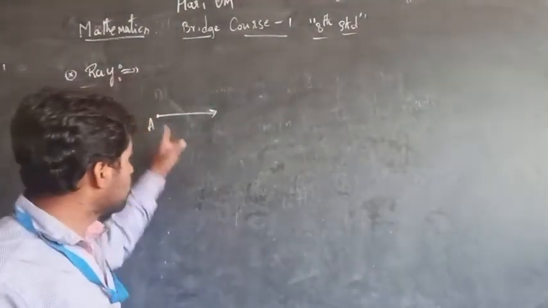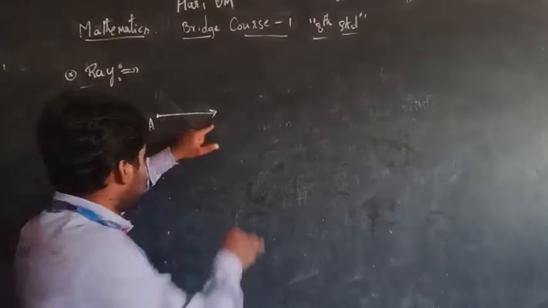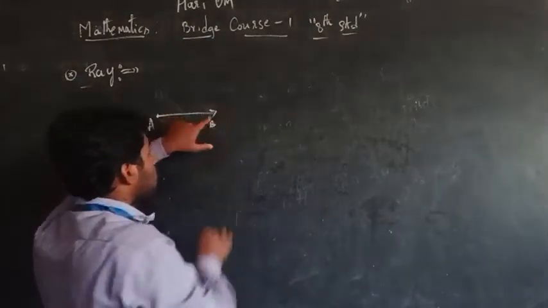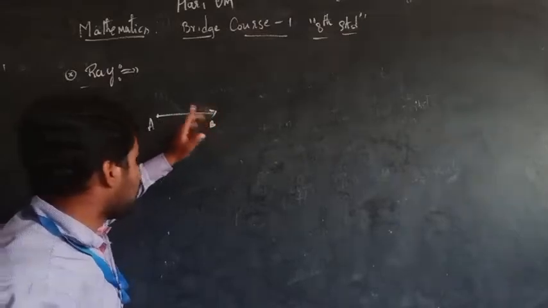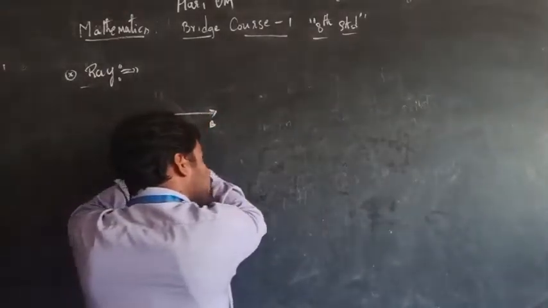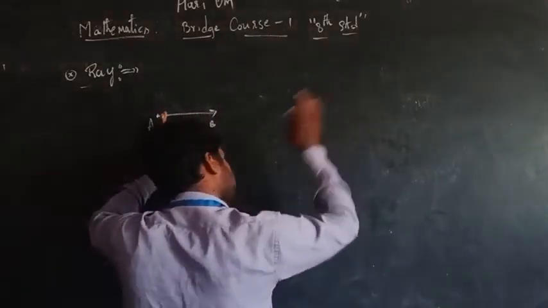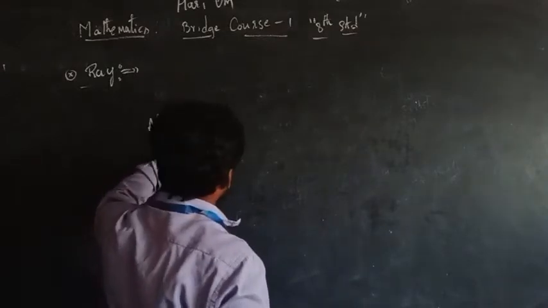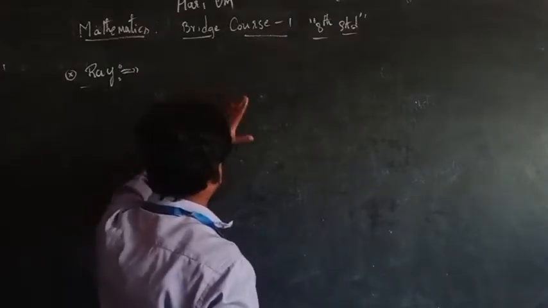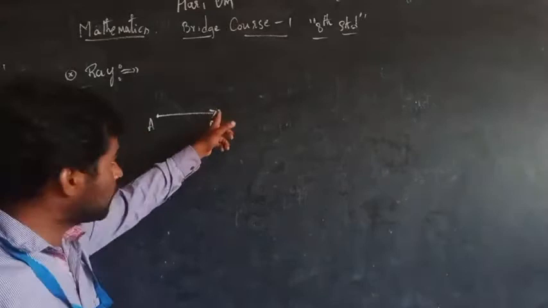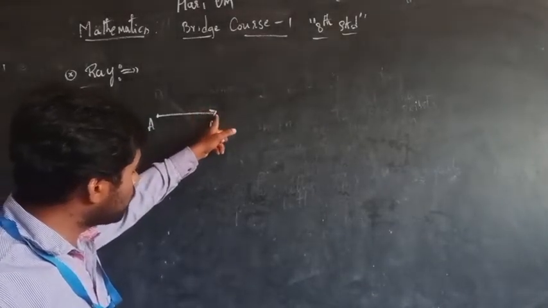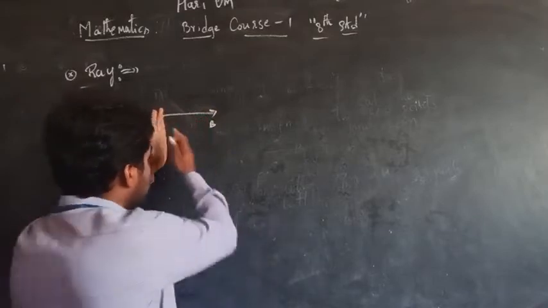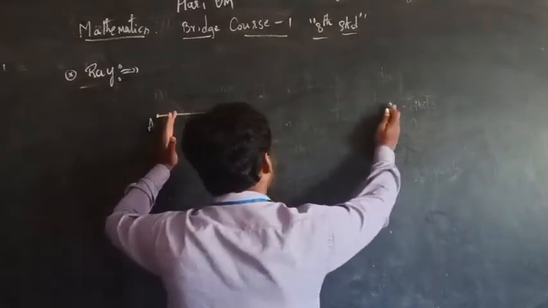So here I'll take A and another one is B. Here B is the mark that represents that the line can be extended in this direction indefinitely. This is the moving point, and this mark represents that the line can be extended in only one direction.